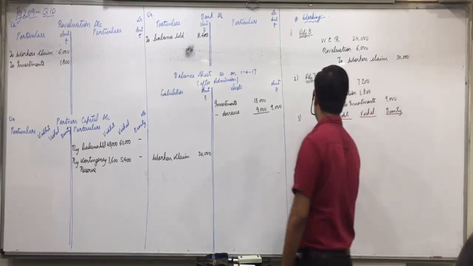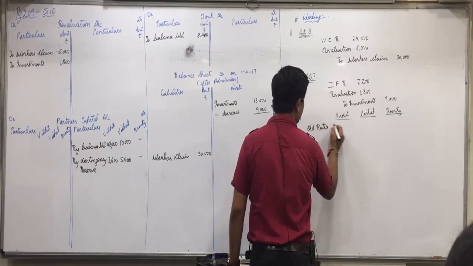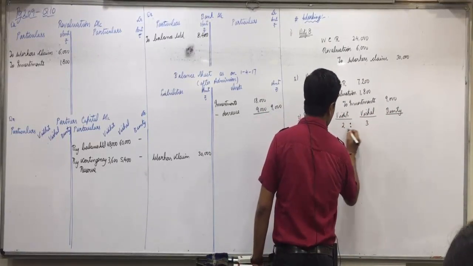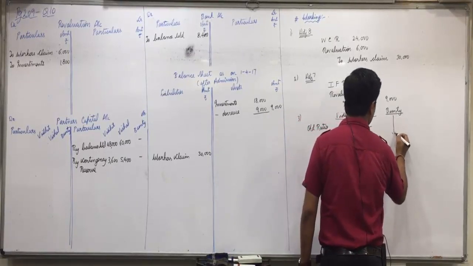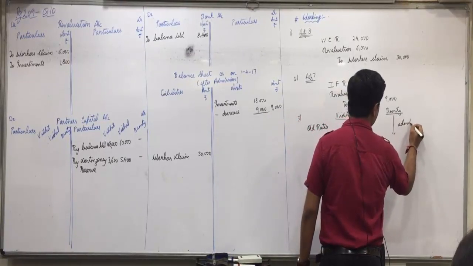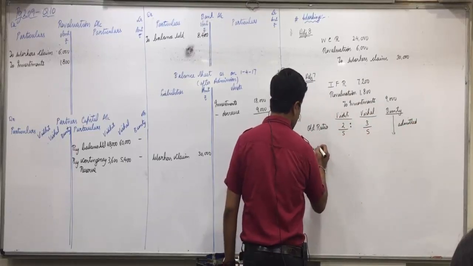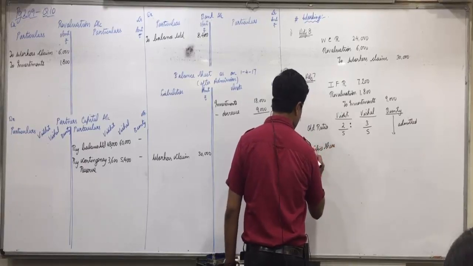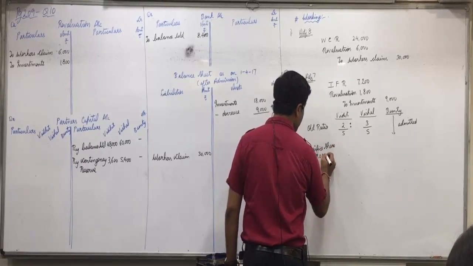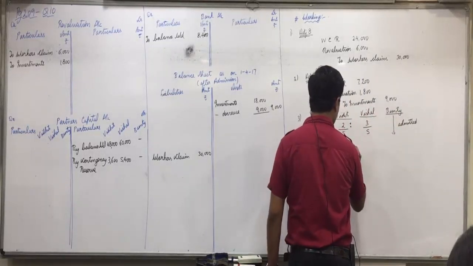Old ratio is 2:3, 2/5, 3/5. Bunty is admitted. Sacrifice share, which we understand from the word from, is 1/4 and 1/8.